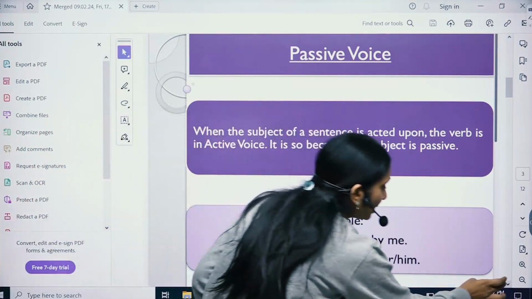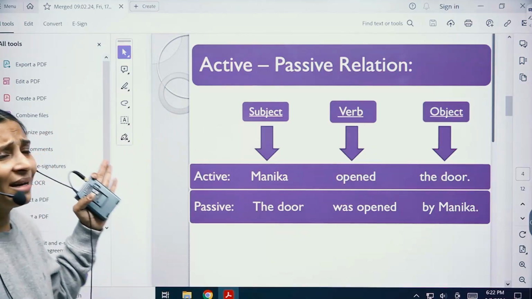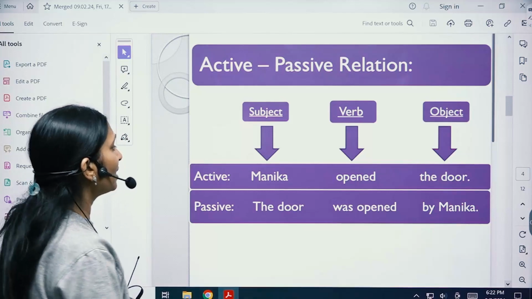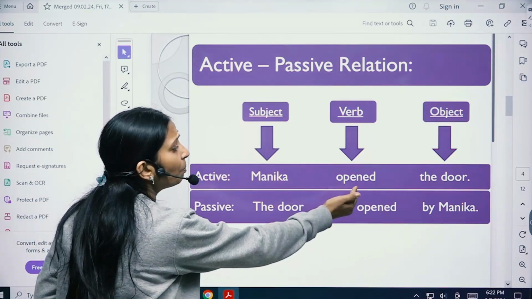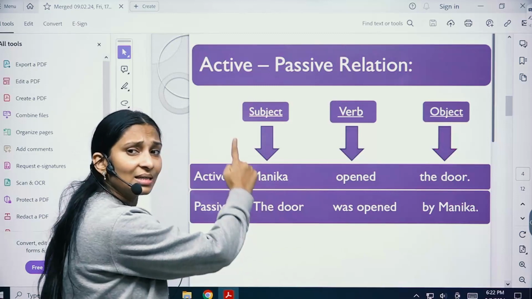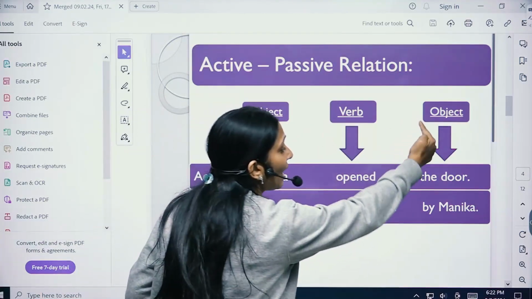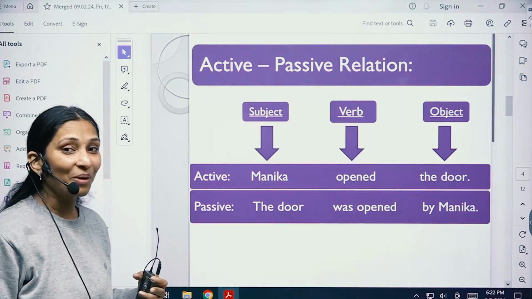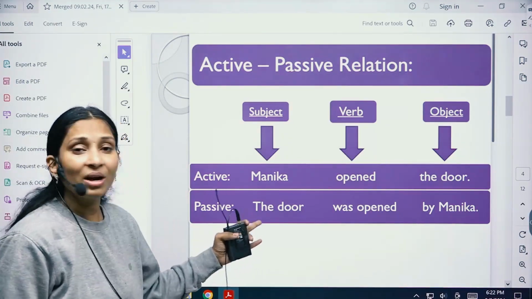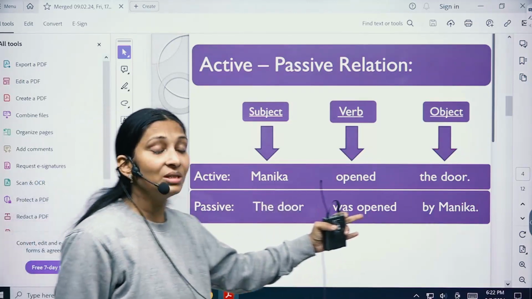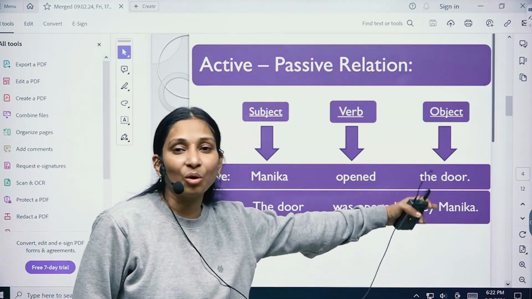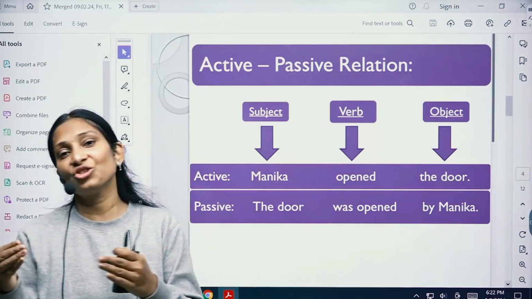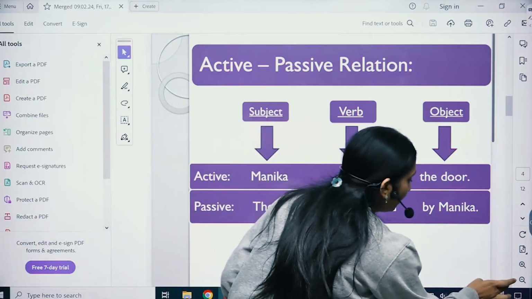So let us go ahead further. Let us understand first of all the framing of the sentence. So active says that Monica opened the door. Here Monica is the subject, the verb is opened, and the object is door, right? Now when we change this sentence from active to passive, the door comes first, right? The door was opened by Monica. The doer has gone at the last, right? So this is how an active sentence is changed to a passive sentence, okay?